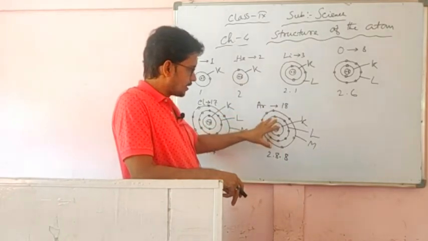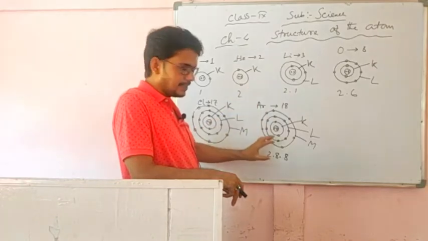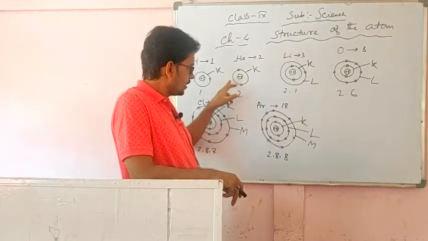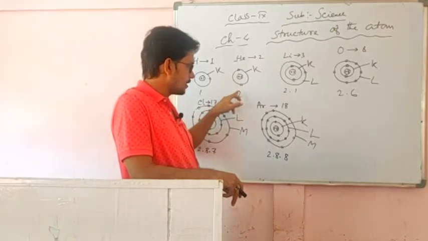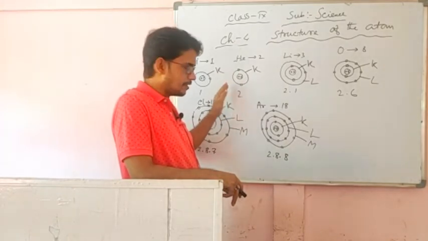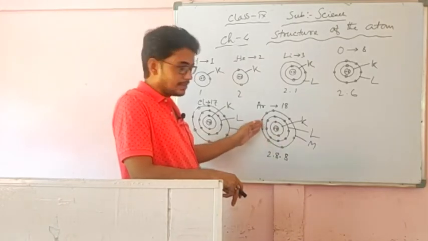The elements or atoms in which the last orbit has 8 electrons are noble gases. In helium, 2 electrons is also a noble gas, because in the first orbit a maximum of 2 can stay. Other than helium, in every element, if the last orbit has 8 electrons, then it is a noble gas.